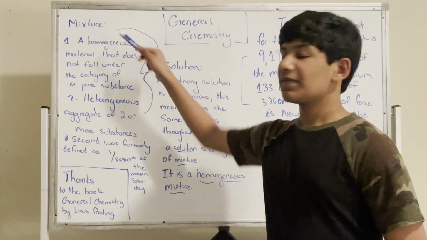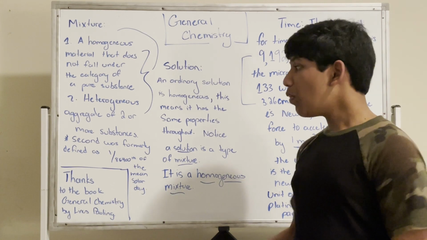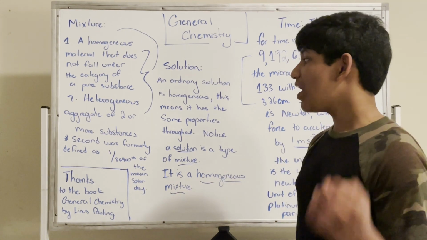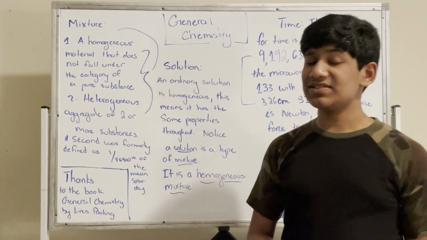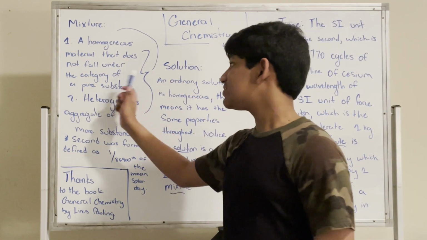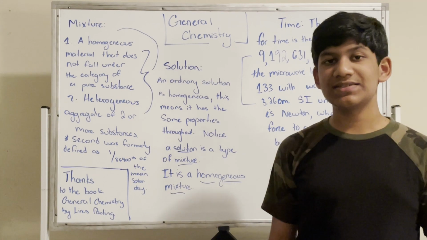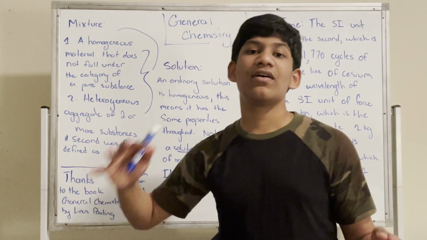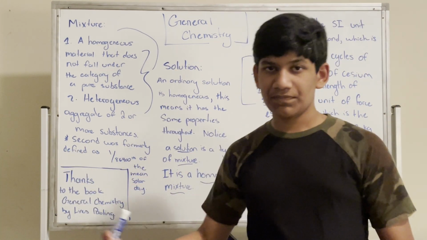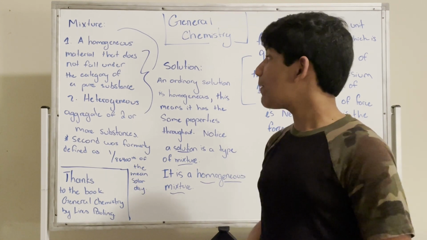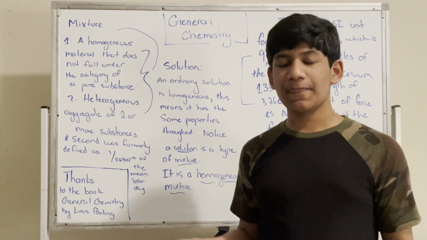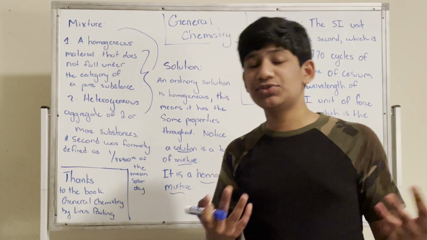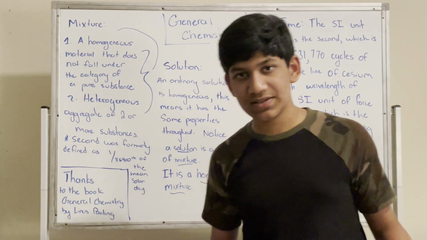So a mixture can either be a solution or a heterogeneous aggregate of two or more substances. A homogeneous material is a material that has the same properties throughout, and it does not fall under the category of a pure substance. That means it doesn't have reasonably definite chemical composition. So a solution is primarily a homogeneous material that does not have reasonably definite chemical composition, and it's just a combination of two or more things. That's what a solution is.